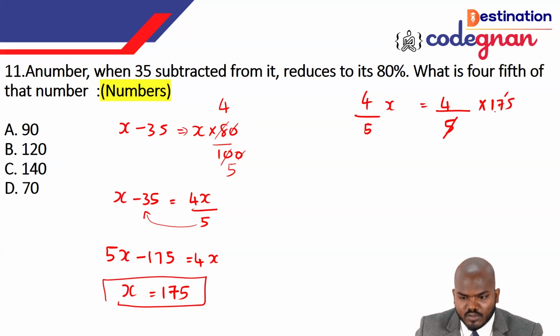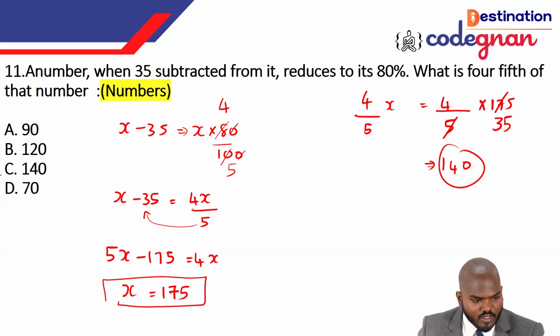So 5 times 3 is equal to 15 and the remaining will be 2 there. So 25 will be there. So 5 times 5, we can call it as 25 there. And 35 times 4, we can call it as what? That is 140 is the answer. So we can say that 4 by 5 of the number is 140. It is a very simple question like what we can derive here.